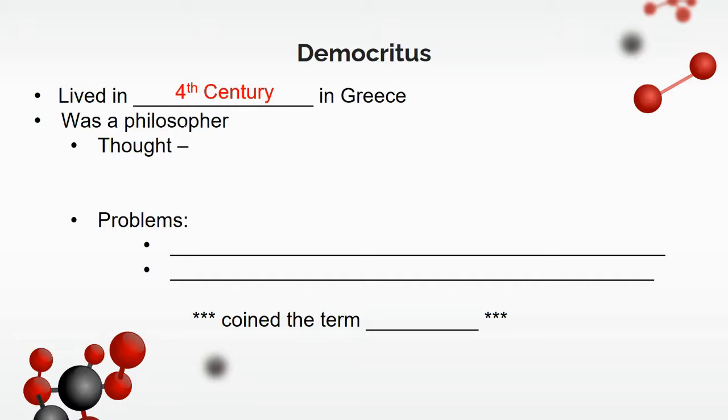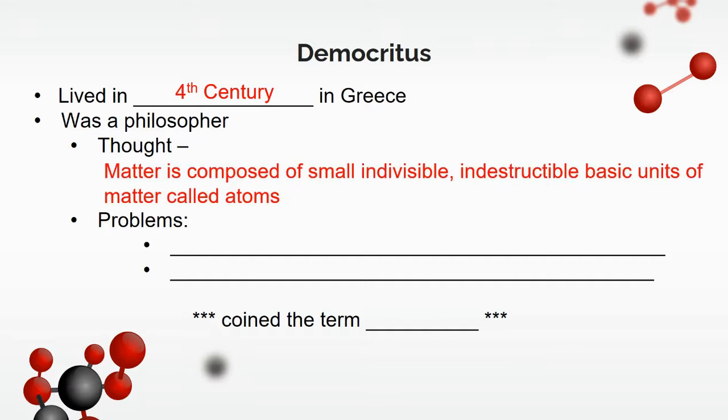And he was a philosopher, which are guys that generally came up with all sorts of great ideas and thoughts. And one of his thoughts was if you take something like a rock and you split it in half, and then you keep splitting it in half over and over again, eventually you're going to get to a spot where you can't divide it any further. So his thought was that matter is composed of small, indivisible, and indestructible basic units, which are called atoms.